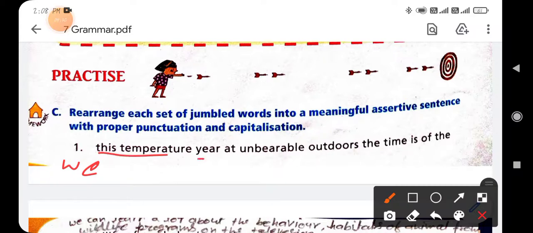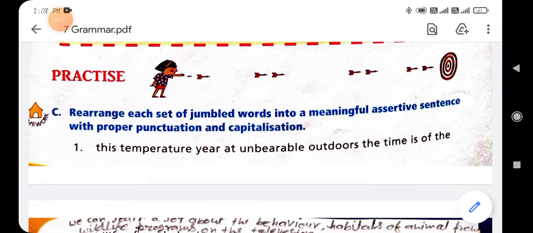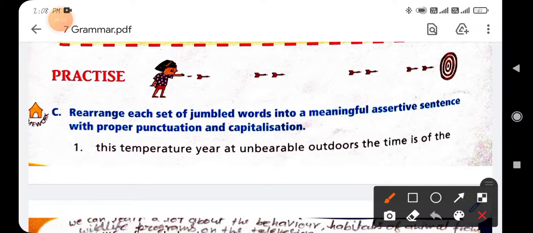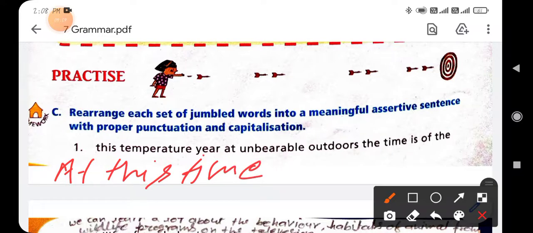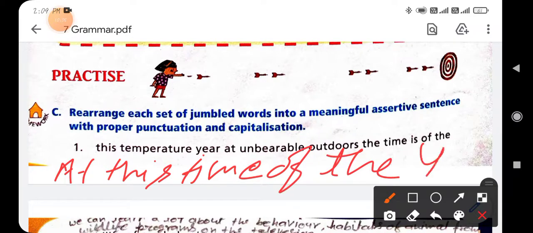At this time, first you write down here at this time of the year.